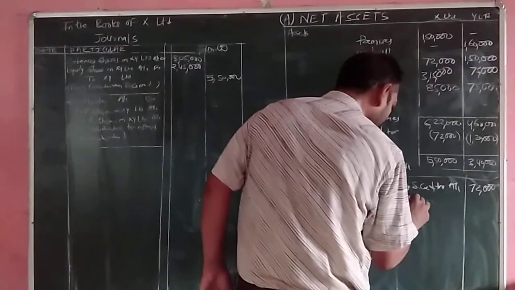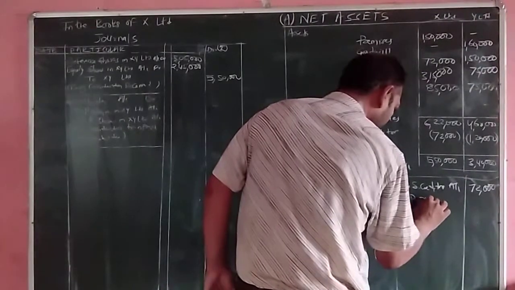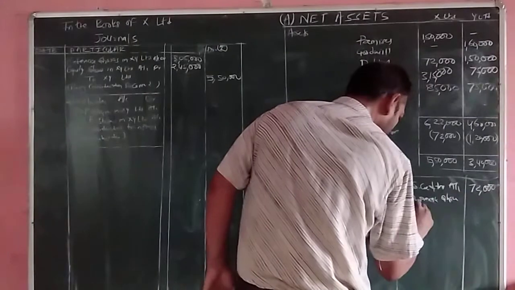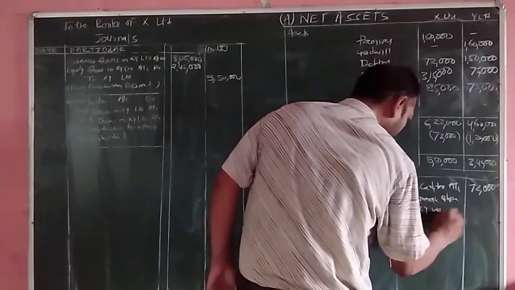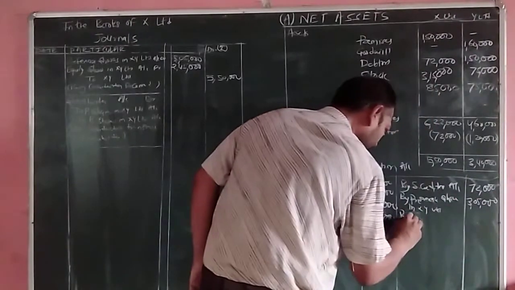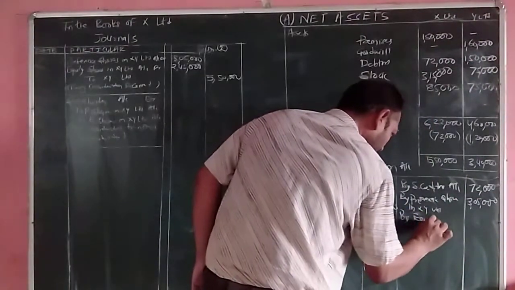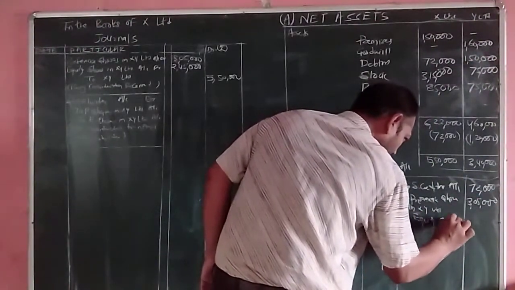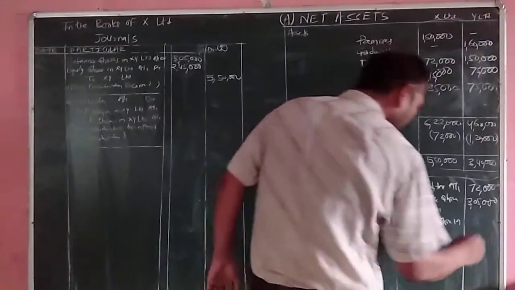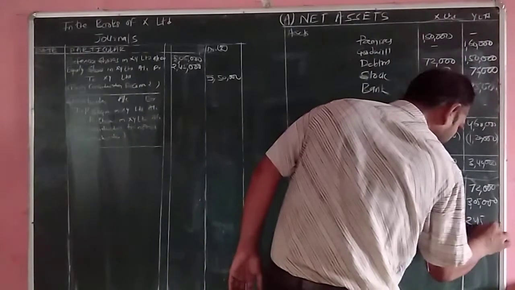So by preference shares in XY Limited, amount is how much? 3,05,000, and by equity shares in XY Limited, amount is how much? 2,45,000.